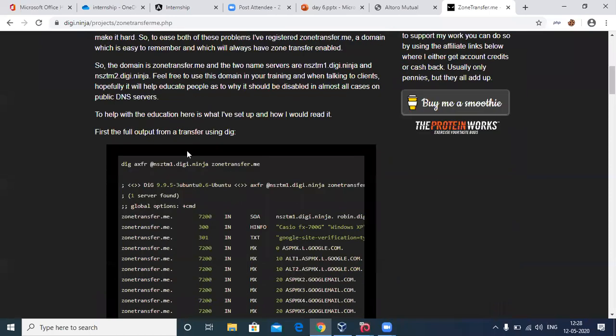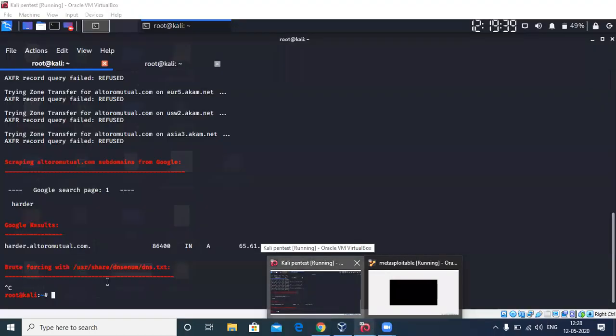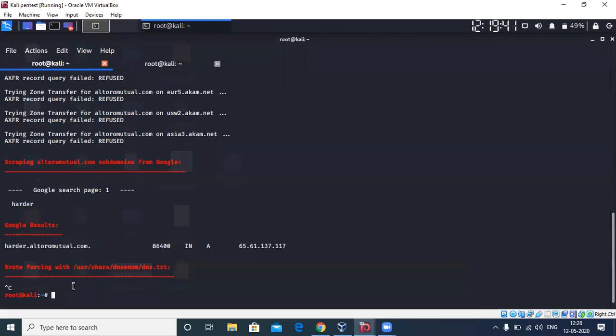So you can practice all your stuff on these vulnerable targets out there. Don't ever try to do it on live stuff. And if you want to pen test something live, always take written consent. So let's perform this on zonetransfer.me and see what it gives us.